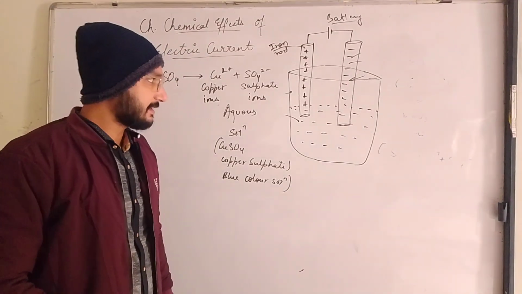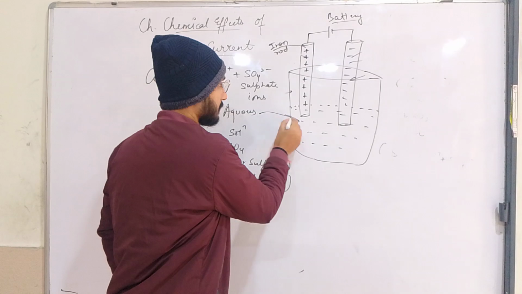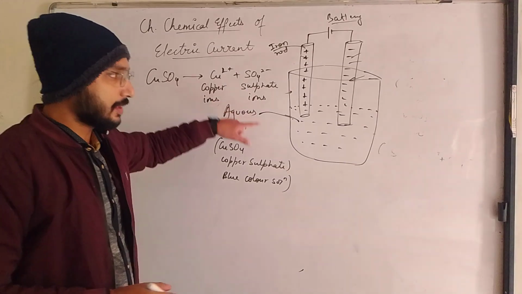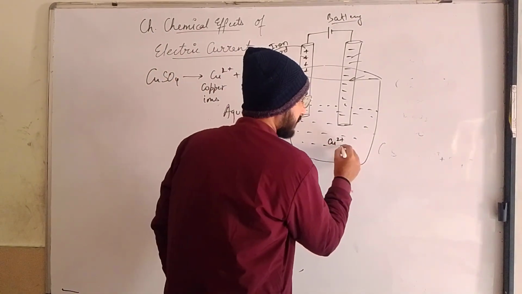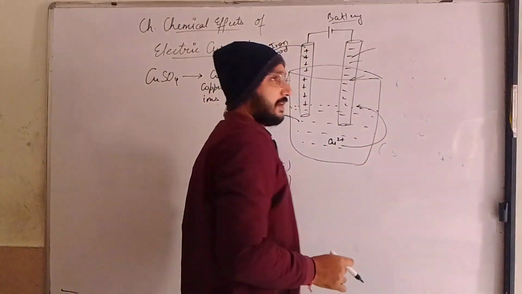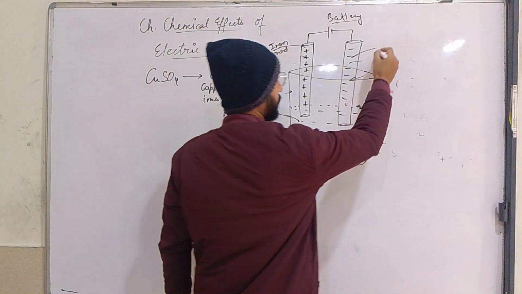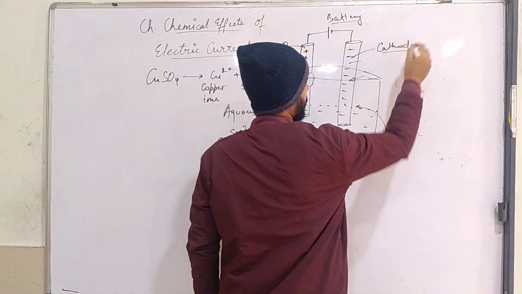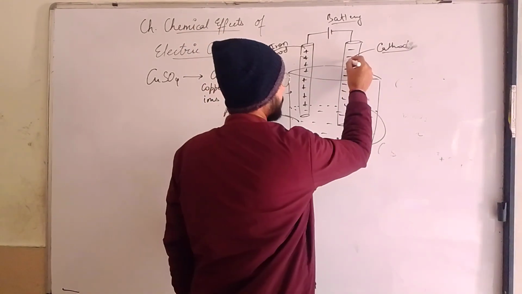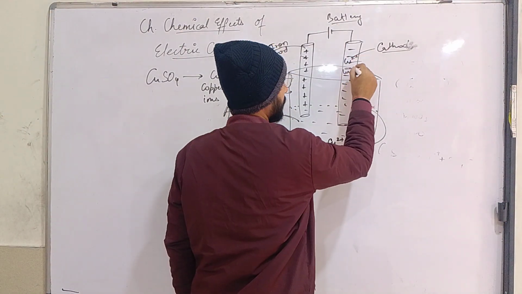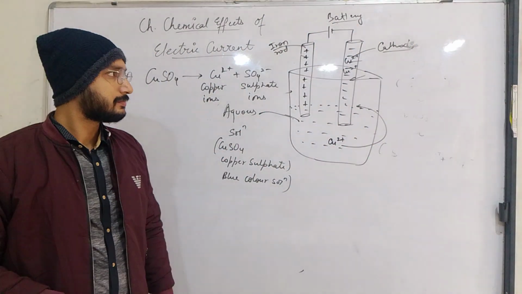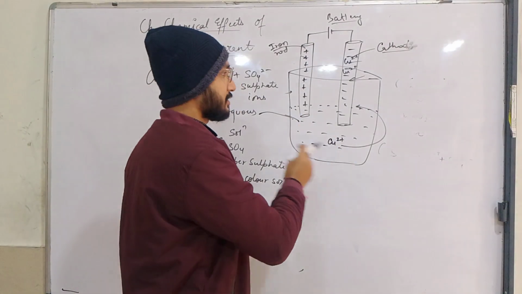On passing electricity into the copper sulfate solution, it decomposes into copper and sulfate ions, and the copper ions are attracted to the negative rod, that is the cathode, and it will be covered with copper, and after some time it will change into a reddish color.